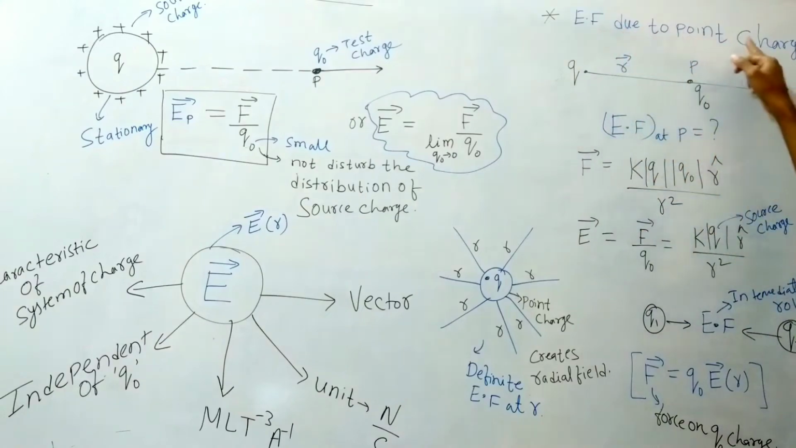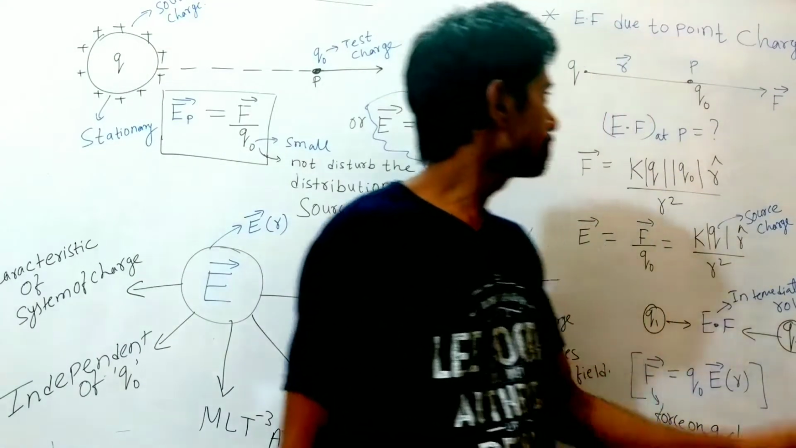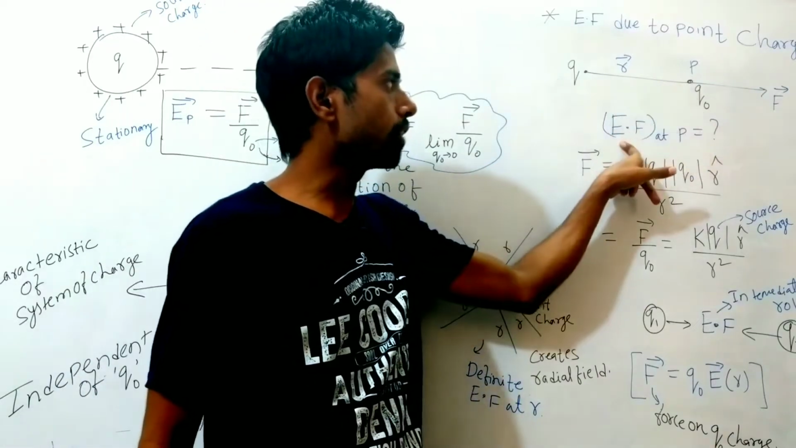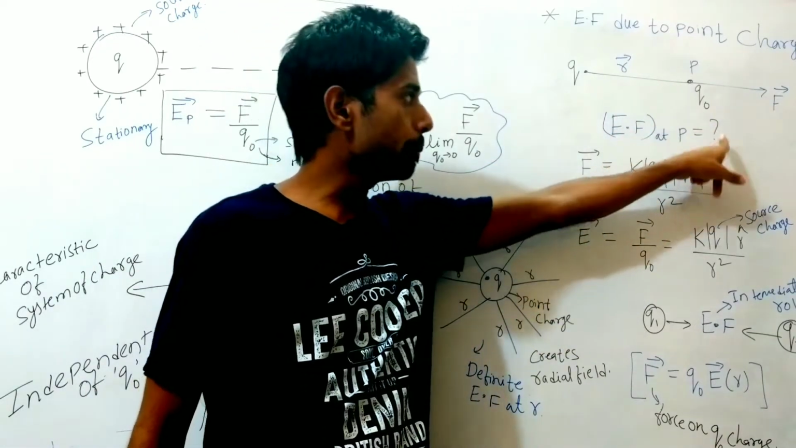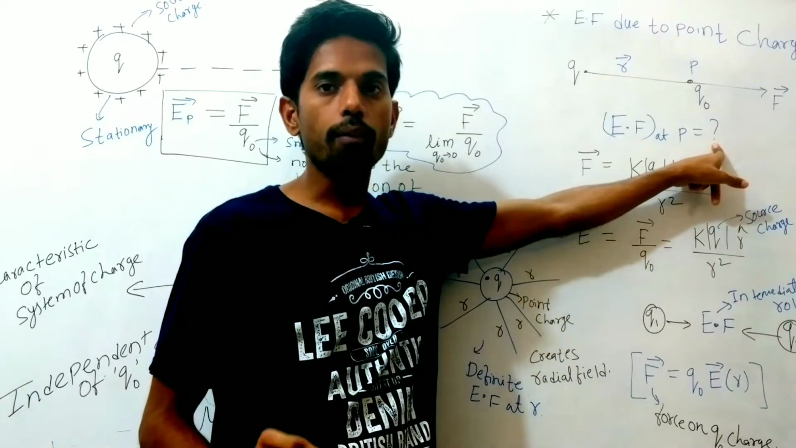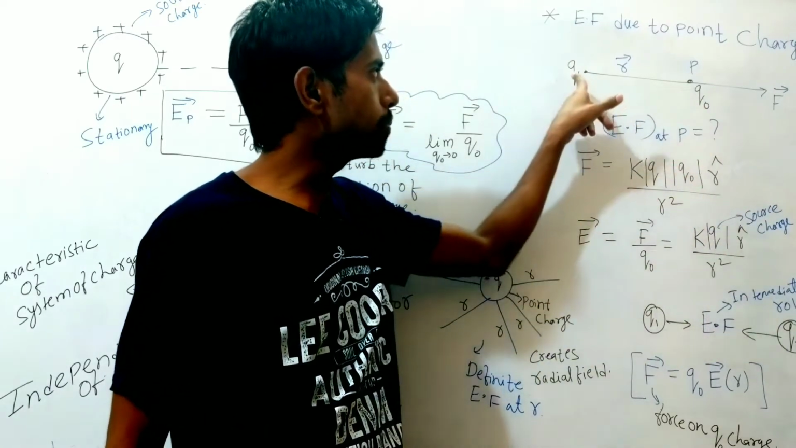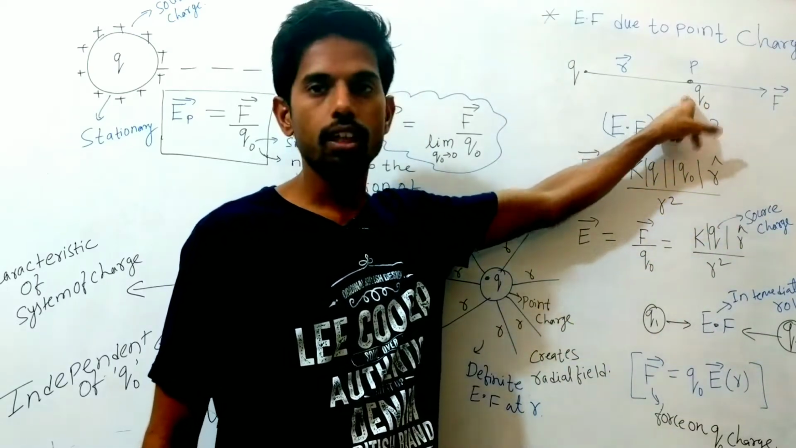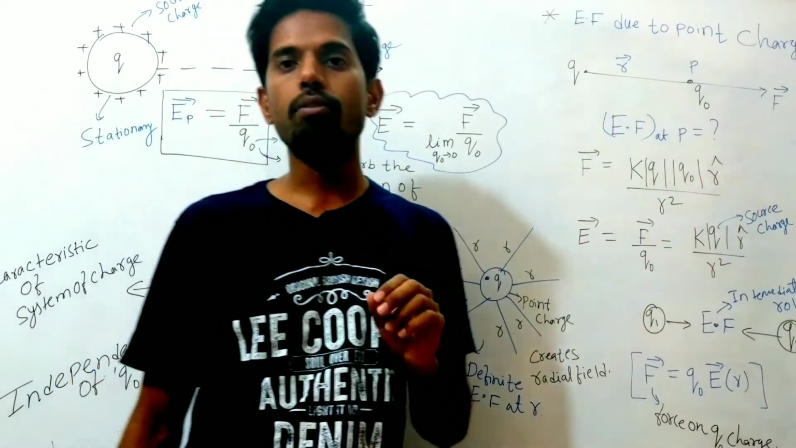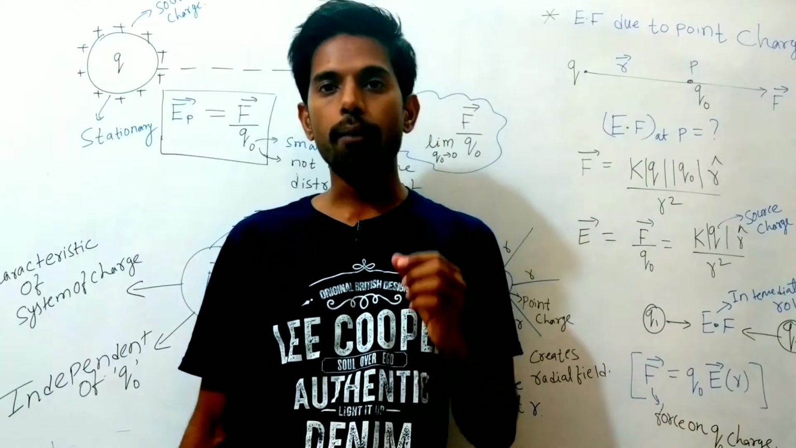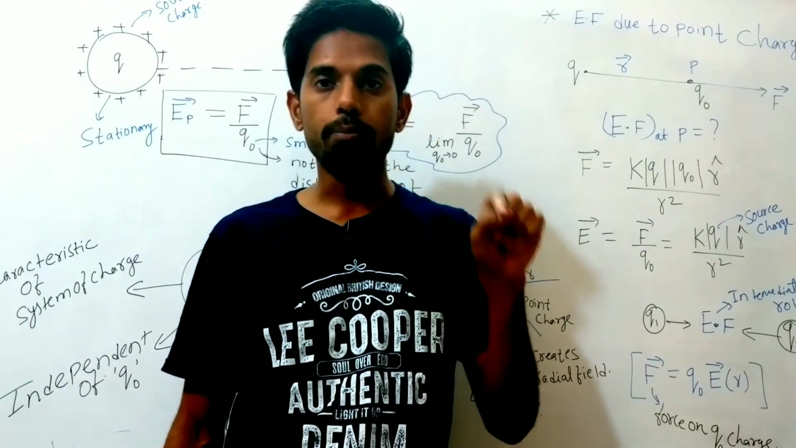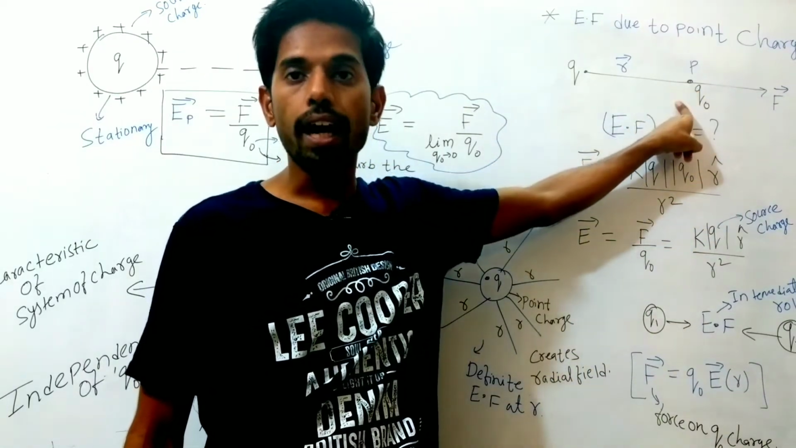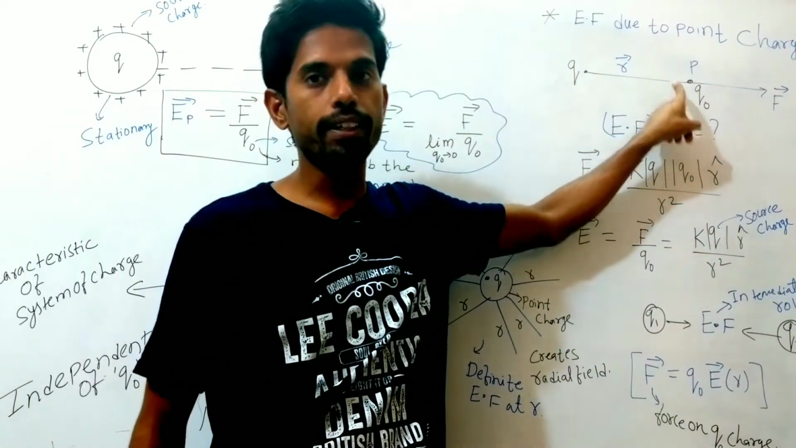Electric field due to point charge. Now you see here, this is a point charge, and we want to find the electric field at point P. We know the force, so what we have to do is put a Q naught charge at place P. Wherever we want to find the electric field at any position, we have to keep a test charge at that place. Here, we have to find the electric field at point P, hence we have to put Q naught charge at point P.